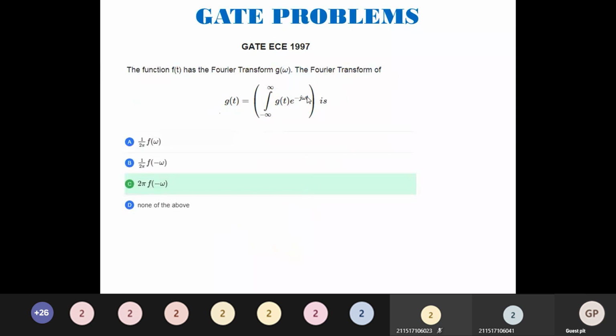Can someone try to solve this problem and tell me what property you will be using here? So again repeating the question, the transform of g of t is the integral minus infinity to plus infinity g of t e to the power minus j omega t, is what? We have seen a few cases. Remember that and try to solve it.